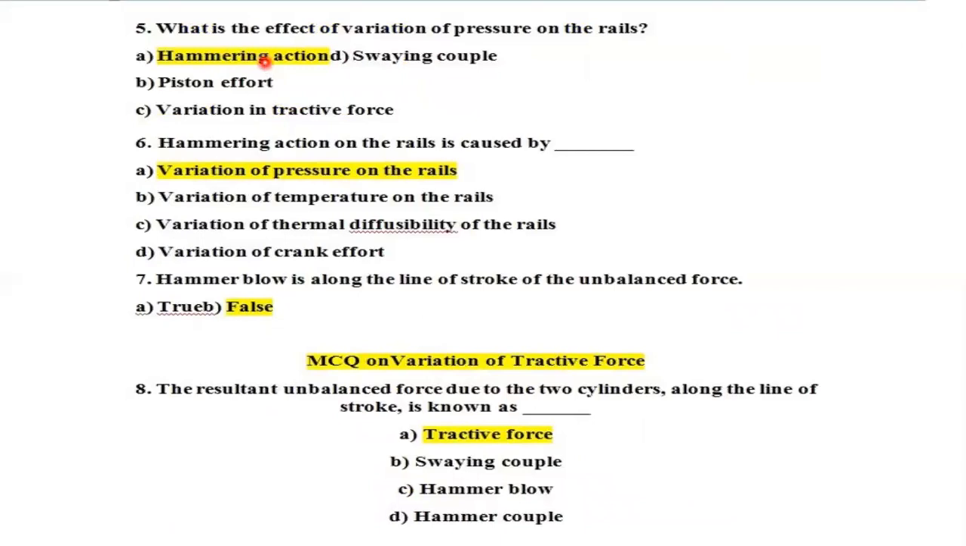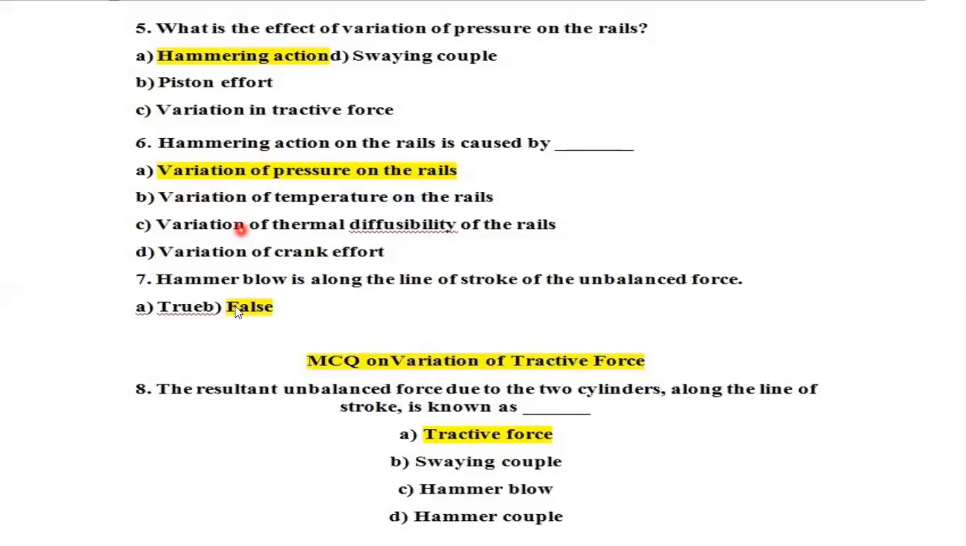The next is the effect of an unbalanced primary force perpendicular to the line of stroke, which is to produce variation in pressure on the rails. So this will result in a hammering action on the rails. Now we're going to see regarding hammering action: the maximum magnitude of an unbalanced force along the perpendicular to the line of stroke of the rails is the hammering action caused by the variation in the pressure on the rails. Due to this, the unbalanced forces will be generated.